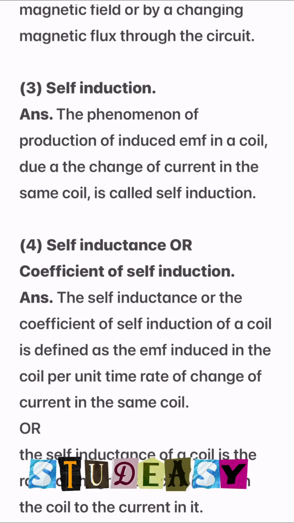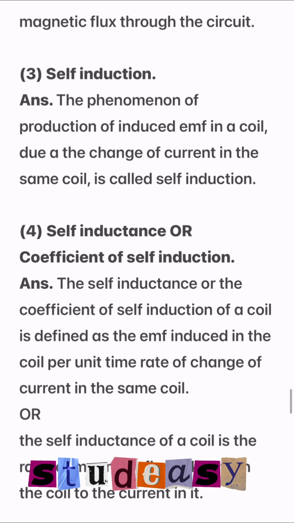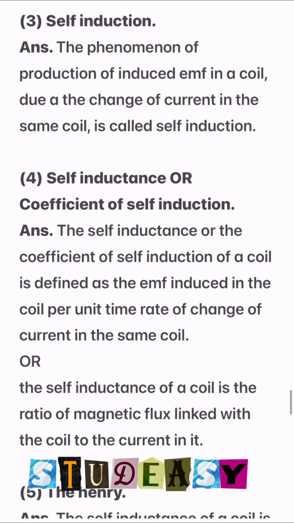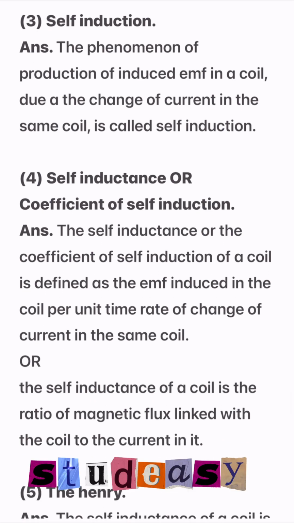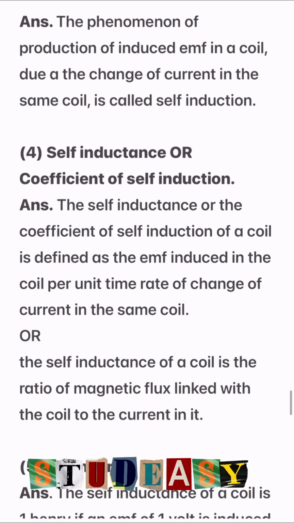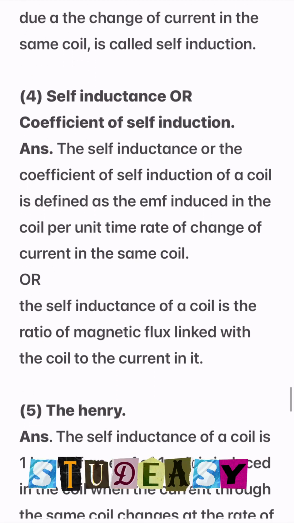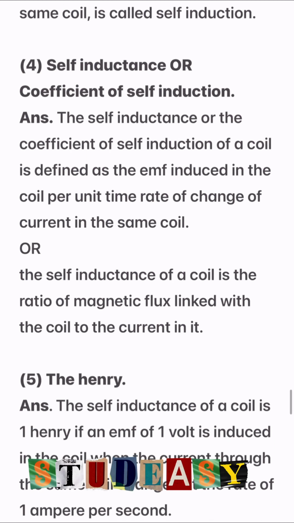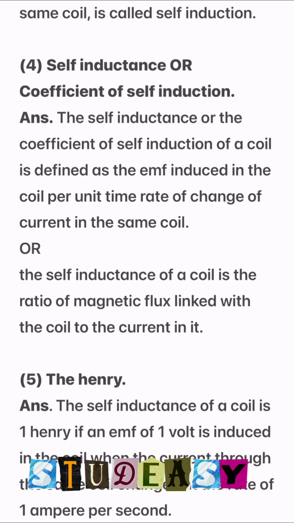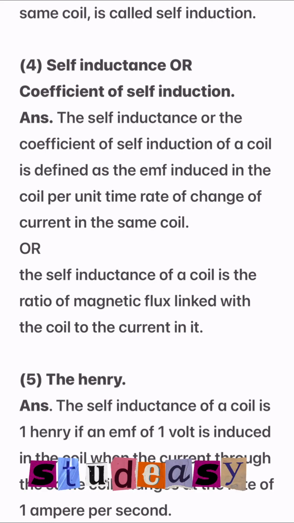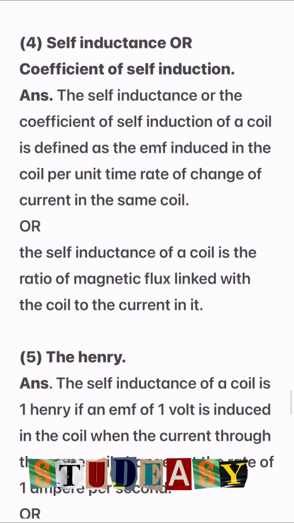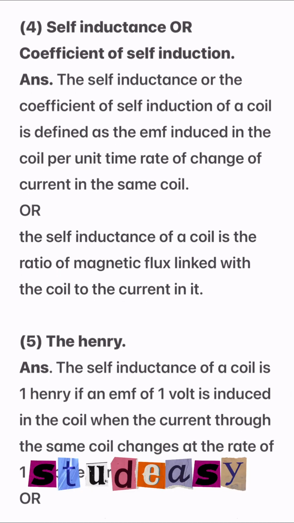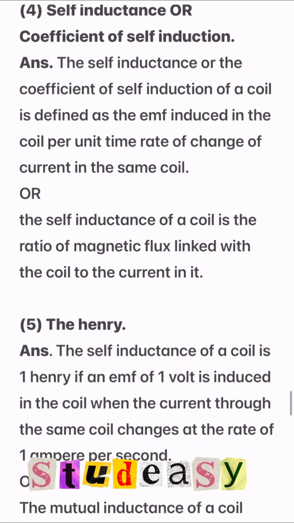Number 3, self-induction. The phenomenon of production of induced EMF in a coil due to the change of current in the same coil is called self-induction. Number 4, self-inductance or coefficient of self-induction. The self-inductance or the coefficient of self-induction of a coil is defined as the EMF induced in the coil per unit time rate of change of current in the same coil.